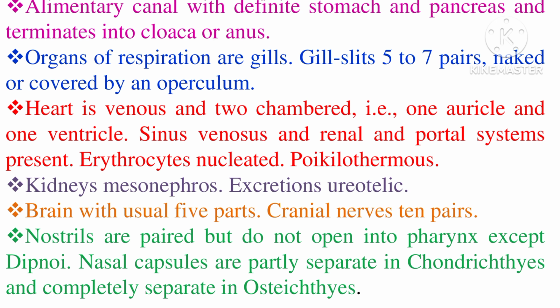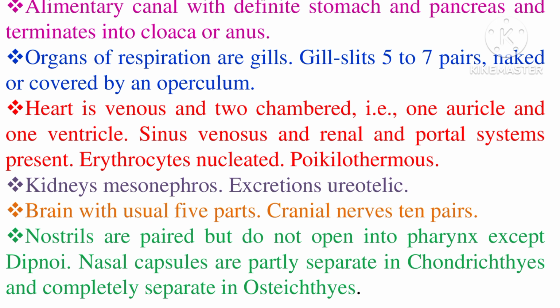Brain with the usual 5 parts. What are all the 5 parts? We know that it is made up of 5 different parts called rhombencephalon, cerebellum, mesencephalon, diencephalon and telencephalon. These are the 5 main parts of the brain of fishes, and they have 10 pairs of cranial nerves.